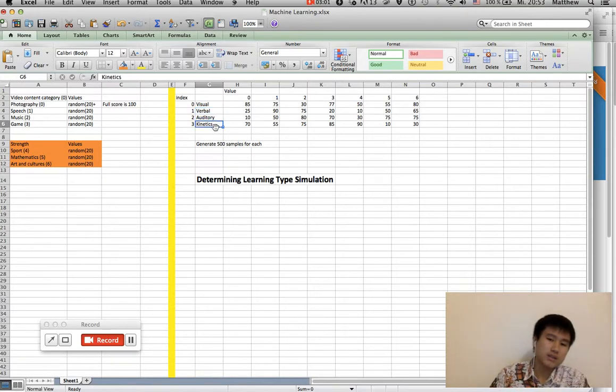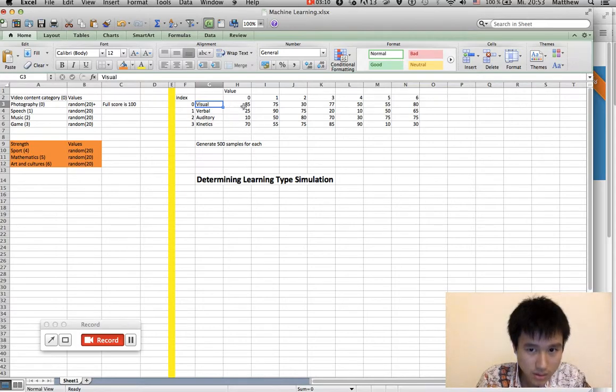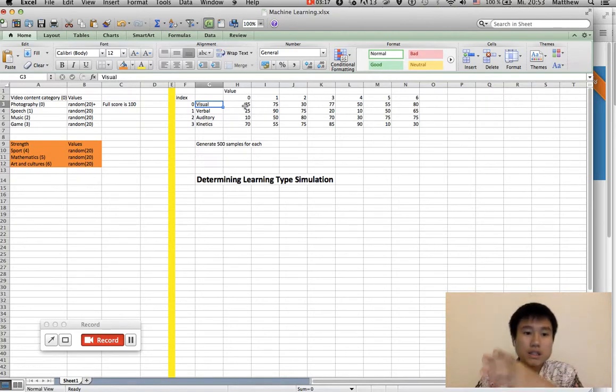So I generate 100 examples. Probably for each of the labels, I generate 500 samples. So basically, I input a value for each of the features. The full score is 100. It can be like how much view or how much percentage people use on his app or channel or videos, the most view or something.